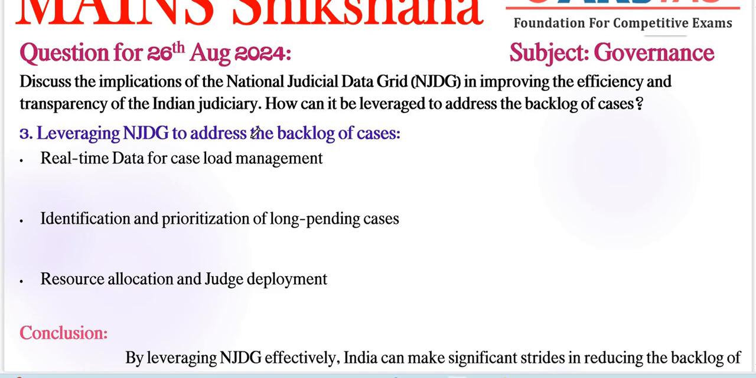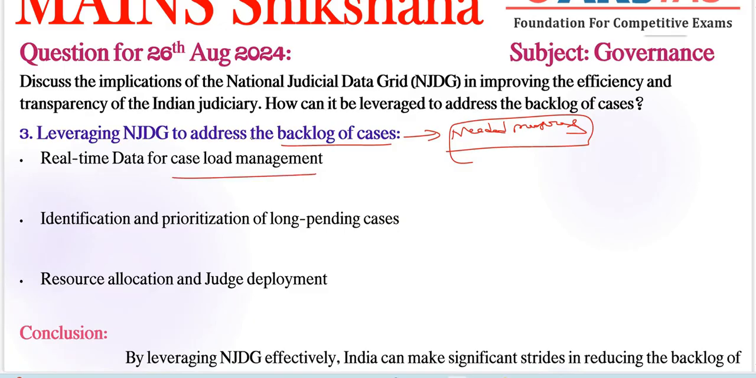So coming to our final part, that is leveraging NJDG to address the backlog of cases. Here, we mean needed measures. Whatever challenges we have, we need to provide some solutions, right? Real-time data for caseload management is the first important thing. Already we have included the important challenges. For those challenges, we need to give some solutions, right?